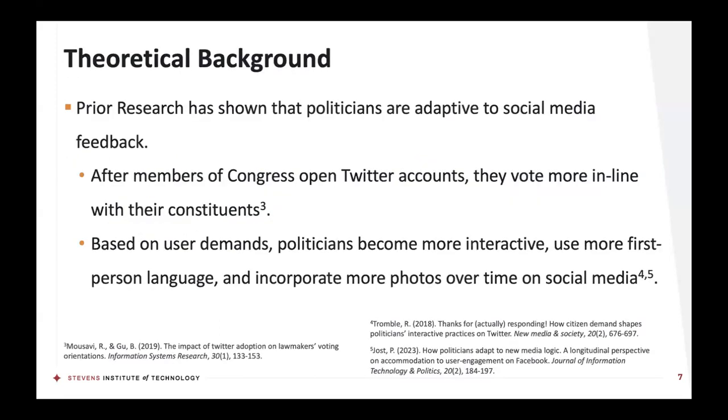Now, to provide some background, prior research has shown that politicians are adaptive to social media feedback. For example, after members of Congress open Twitter accounts, they vote more in line with their constituents. And based on user demands, politicians have become more interactive, use more first-person language, and incorporate more photos over time on social media.